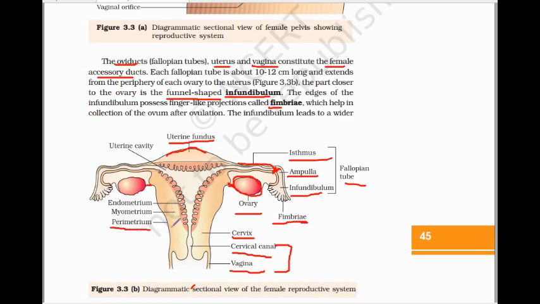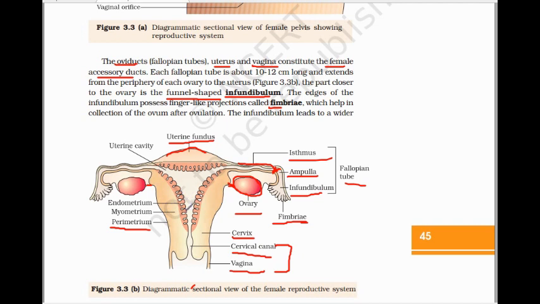outer है, fibrous covering है. Next है myometrium. It is the middle muscular layer formed of smooth muscles. Okay, इसमें smooth muscles होता है and it forms the middle muscular layer. It is somewhat thick. ये जो outer है ये thin होता है perimetrium and this is a thick structure.